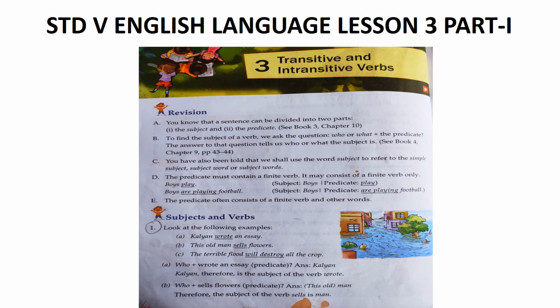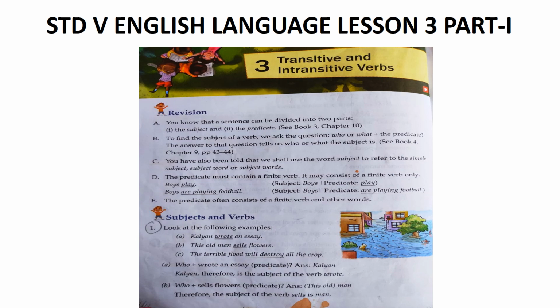In transitive verb, there is a subject, there is a verb and there is an object, the doer of the action and the receiver of the action. But in intransitive verb, there is no receiver. There is only the person who is acting. There is no one to receive the action. So an intransitive verb does not pass the action to any object. It means there is no object to receive the action.